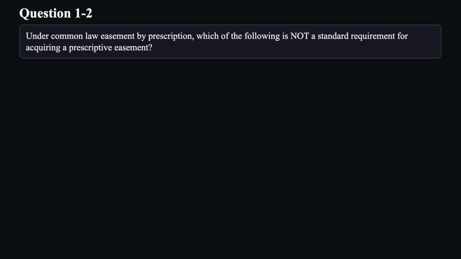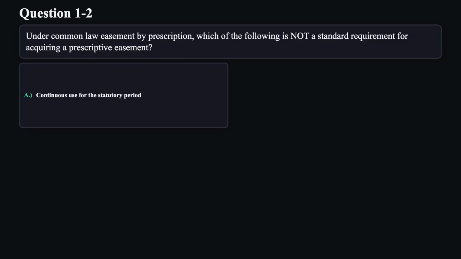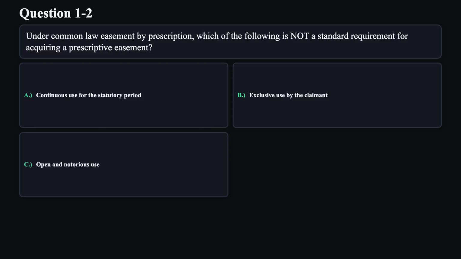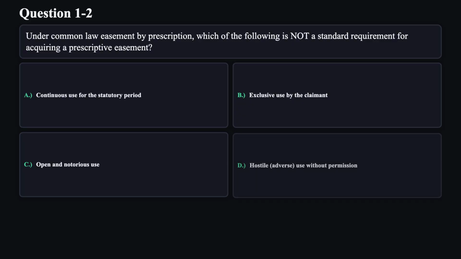Question 2. Under common law easement by prescription, which of the following is not a standard requirement for acquiring a prescriptive easement? A. Continuous use for the statutory period. B. Exclusive use by the claimant. C. Open and notorious use. D. Hostile adverse use without permission.